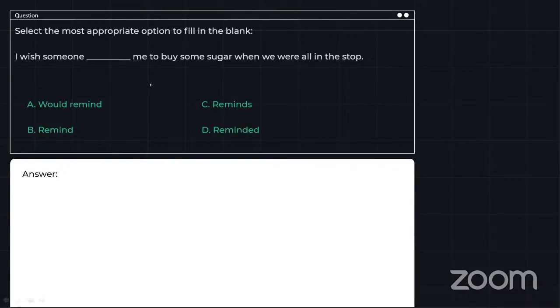All right. Okay, let's start solving it. I wish someone dashed me to buy some sugar when we were at the store. Now, I wish is a conditional sentence, but we were is a past form. So we have two hints. First is a condition, and second is past tense.